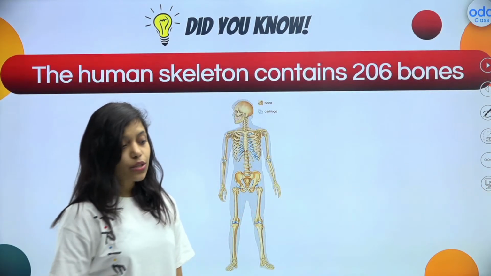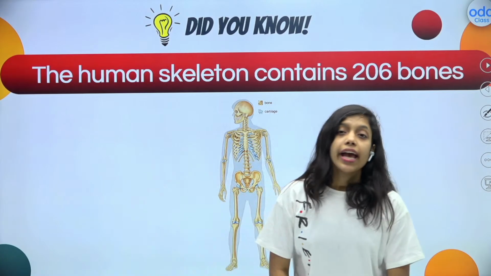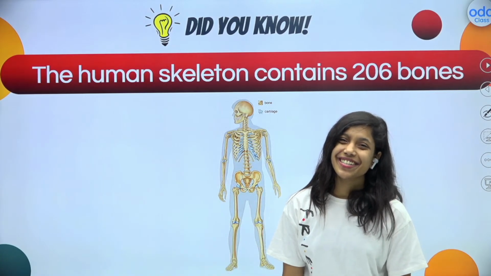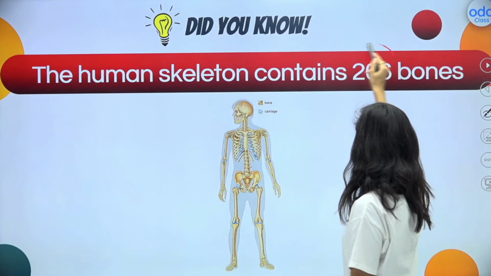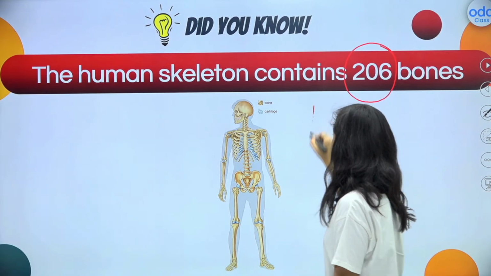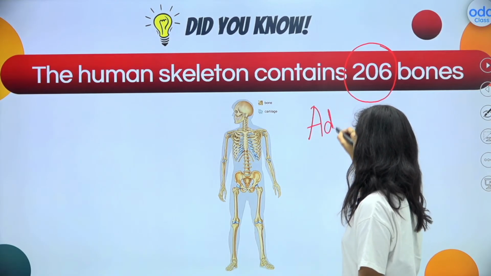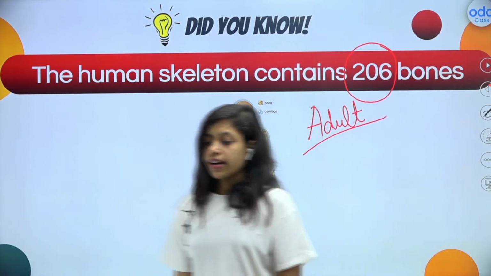We can stand, walk, dance and run, everything because of our skeletal system. And how many bones do we have in our body? We have 206 bones. This is for adults actually. When you become big, you will have 206 bones.